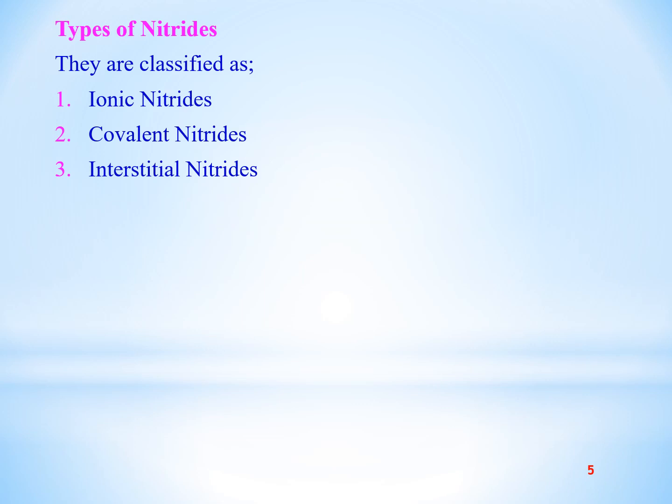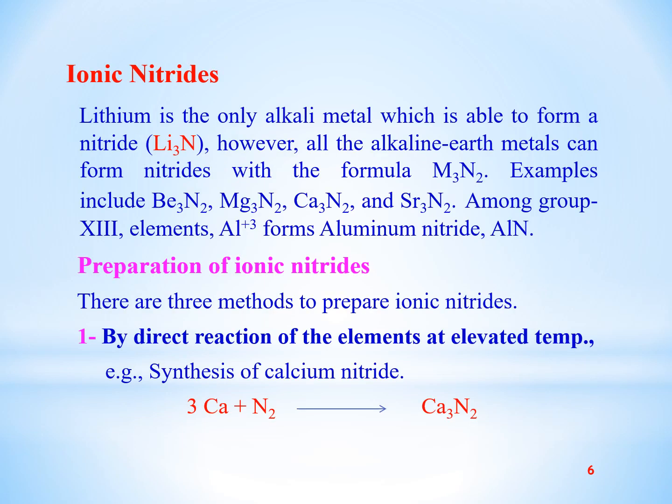Types of nitrides. Nitrides are classified into 3 classes. First one, ionic nitrides. Second, covalent nitrides. Third is the interstitial nitrides. First of all, we will study the ionic nitrides.